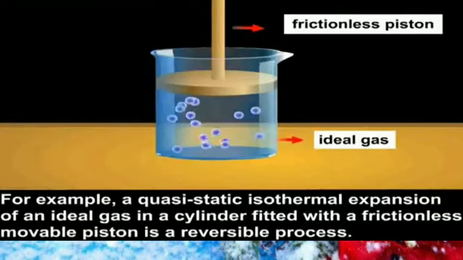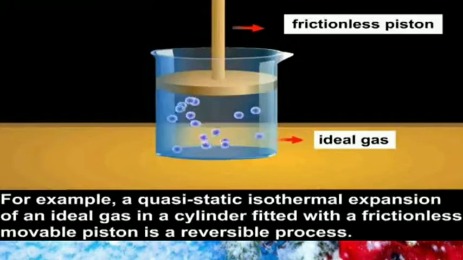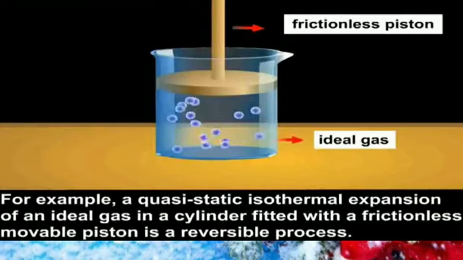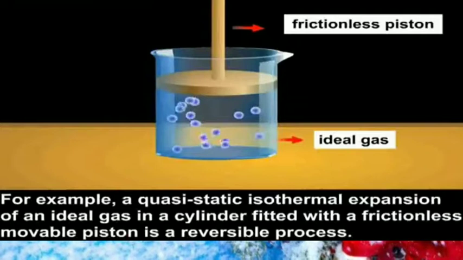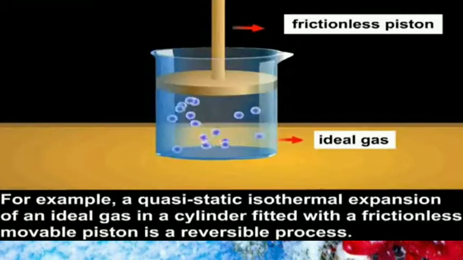Now, the process can be reversed by slowly removing the sand grains from the piston, taking the system back to the initial state quasi-statically through an isothermal expansion. Since the process takes place quasi-statically, this can be considered a reversible process. Okay? But all processes in nature are considered to be irreversible. Since the quasi-static process is an idealized concept, the reversible process is also an idealized one.